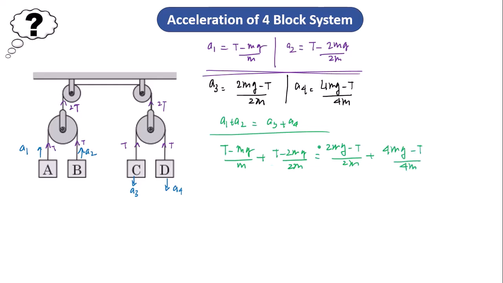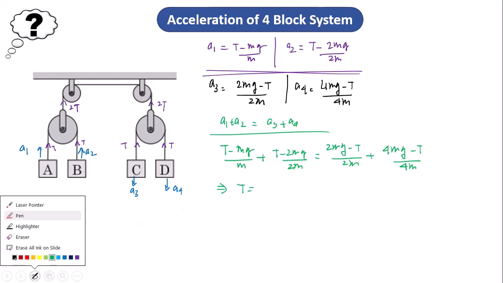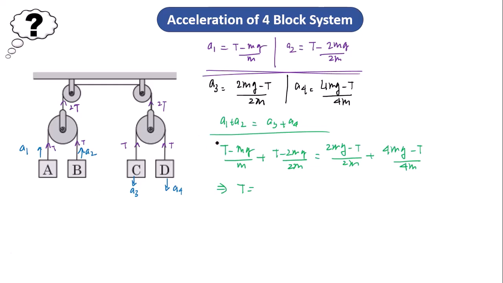So multiply both sides by 4 and I can solve for T. Once I solve this, I am getting the answer for T as 16mg by 9. This is the answer for T once I solve this equation.